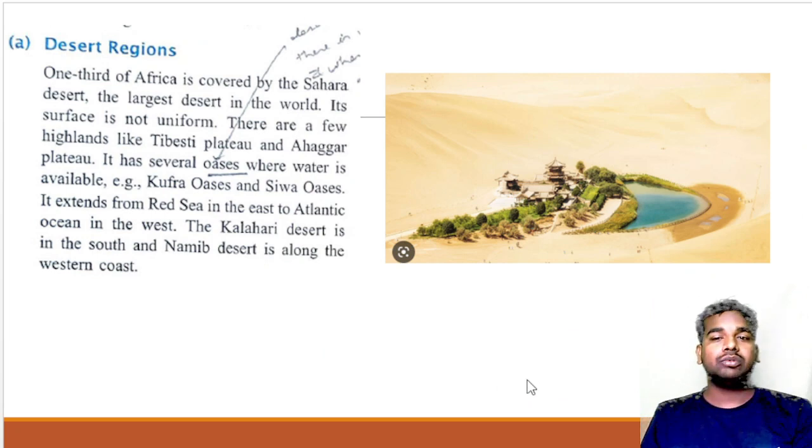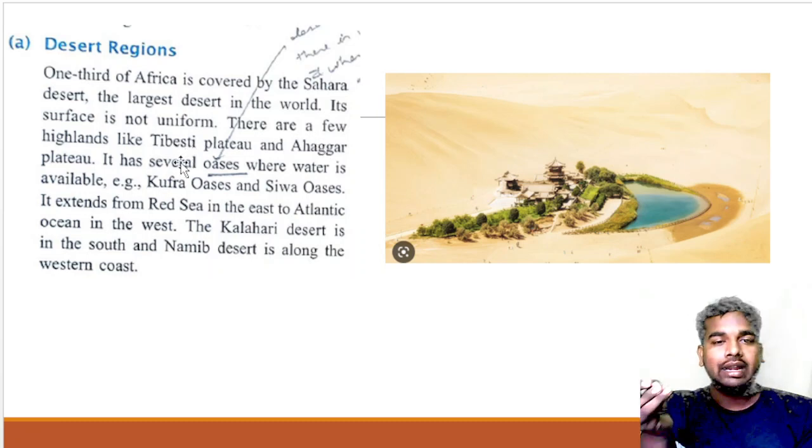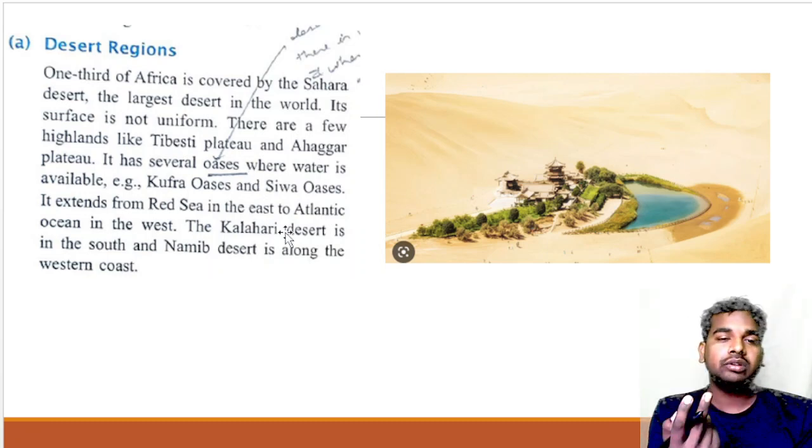Now, the first topic is the desert region. One third of Africa is covered by the Sahara Desert. Out of 100%, 33% of Africa is covered by the Sahara, the largest desert in the world. Its surface is not uniform, and there are a few highlands like the Tibesti Plateau and the Ahaggar Plateau.